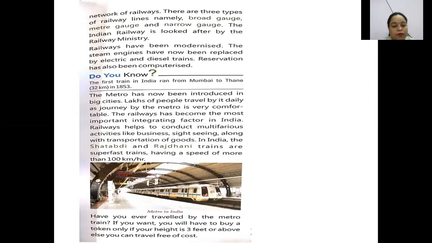The railways have become the most important integrating factor in India. Railways help us to conduct multifarious activities. Multifarious means various activities like business, sightseeing, along with the transportation of goods. You can go from one place to another, and you can send goods from one place to another through railways. In India, the Shatabdi and the Rajdhani trains are superfast trains, having a speed of more than 100 kilometers per hour. These are the categories of trains which move faster.